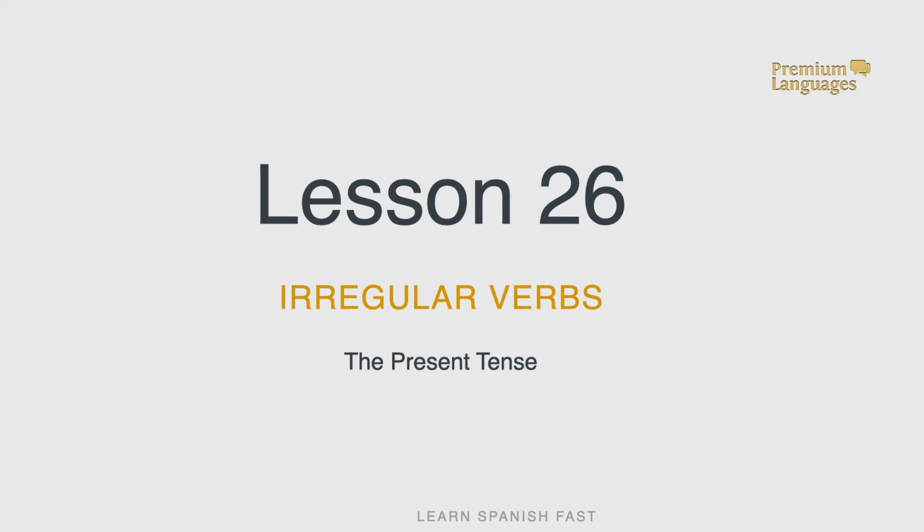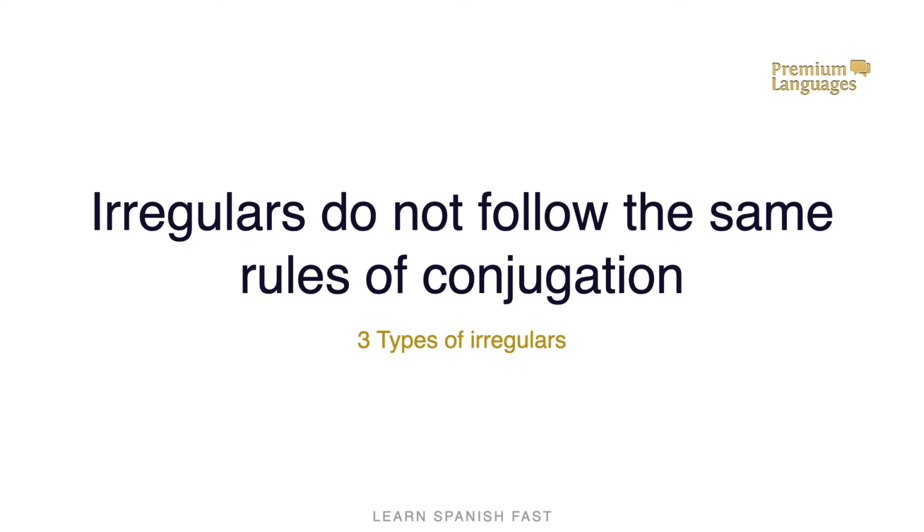Today we're going to learn about irregular verbs in the present tense. A verb is considered irregular when there are changes in its conjugation. Overall, we could distinguish between three types of irregulars.